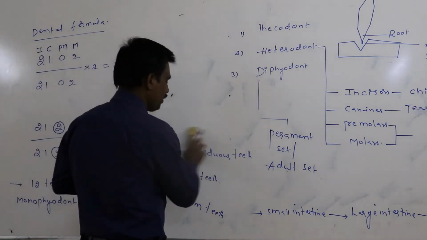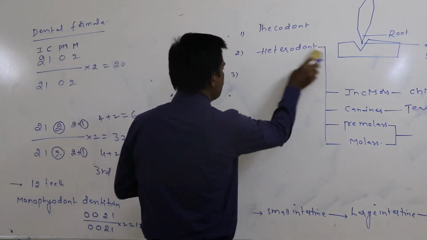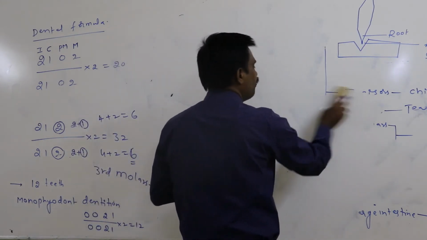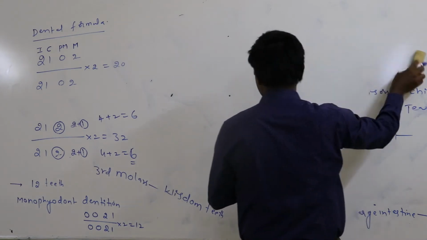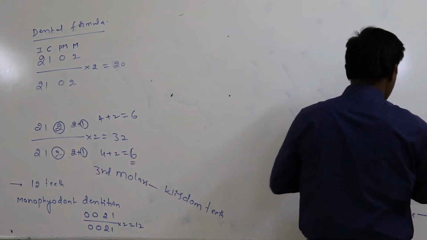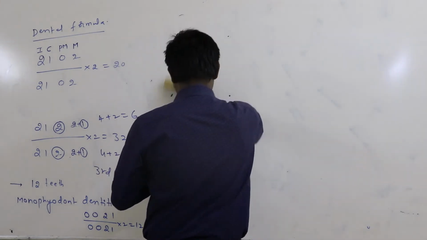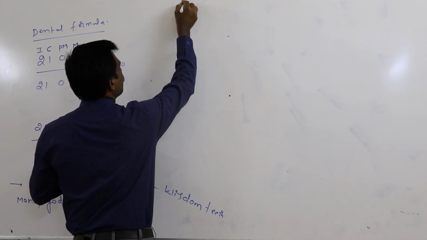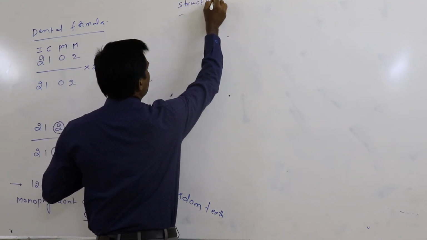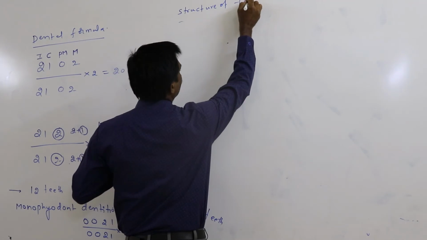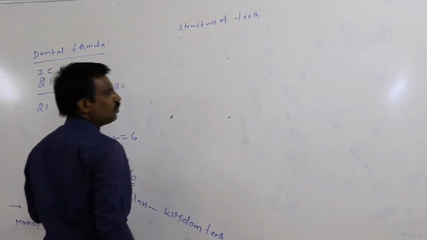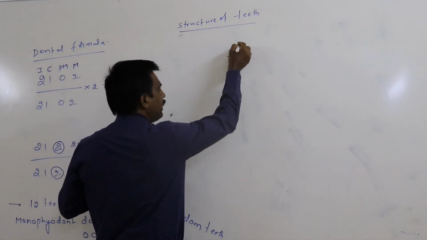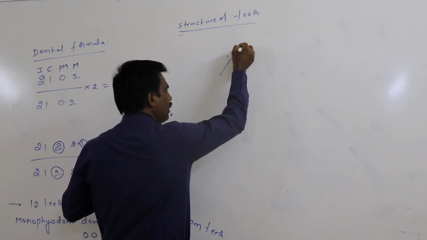Next, the third part which is present in the oral cavity is the tongue. Before going to the tongue, you have to know what is the structure of the teeth, what are the portions which appear in the structure of the teeth. What is the structure of the teeth? In a normal tooth,